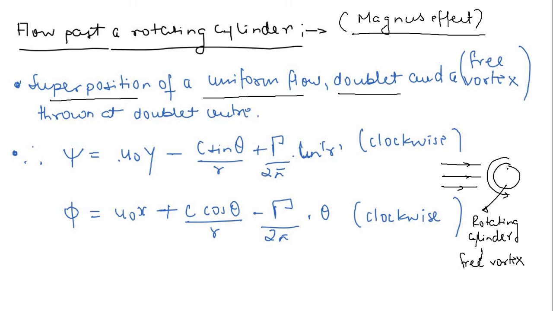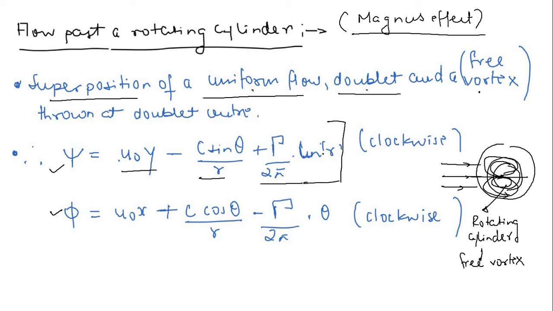So what is going to happen? The flow past a rotating cylinder, again, you can realize this whole thing as a combination of a uniform flow, a doublet, and a free vortex thrown at the doublet center. Very important. Now these are your concentric circles, and now again you created a vortex at the doublet center. So again you can write down the psi and phi equations in a similar way. That is the superposition of this, and you can see here a very important term has arrived: gamma by 2 pi ln r.